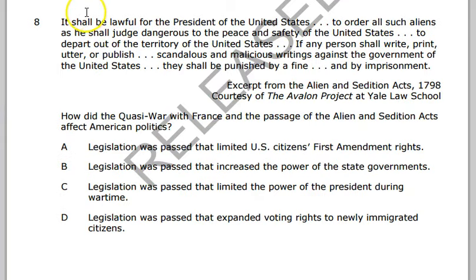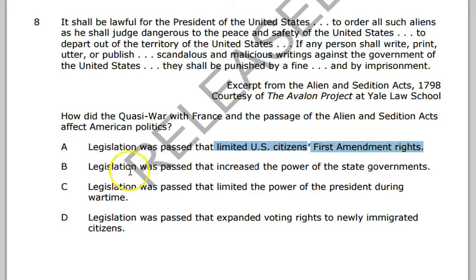This one here, go ahead and read this, but it's from the Alien and Sedition Acts. And the question is, how did the quasi-war with France and the passage of the Alien and Sedition Acts affect American politics? Did this legislation limit U.S. citizens' First Amendment rights? Yes, so the answer is going to be A.